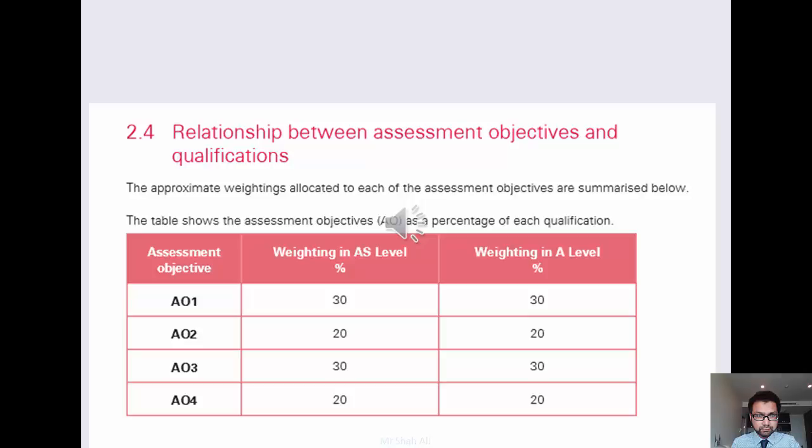But as you can also see, 30% of the marks are for your knowledge and understanding of the theory, and the other big assessment objective is your analysis of that theory. Can you say what the consequences are of your point in an economic situation or economic context?